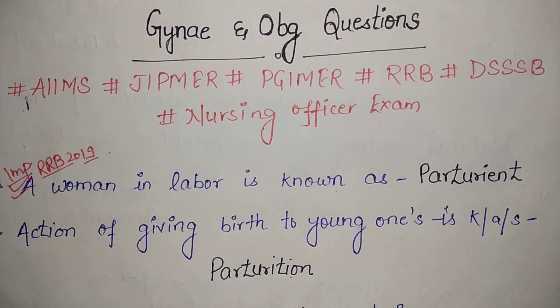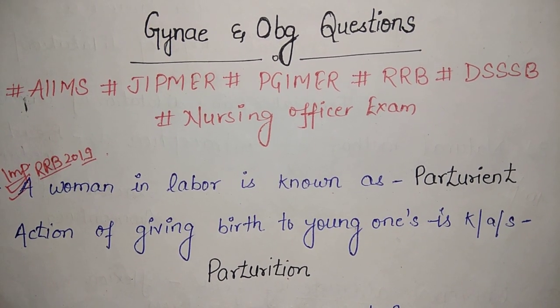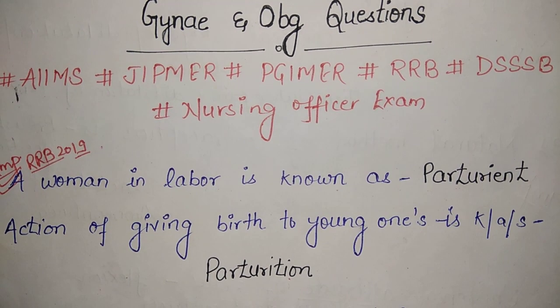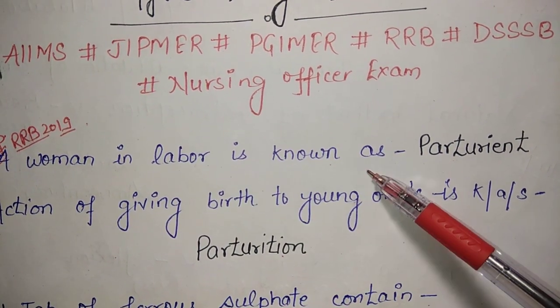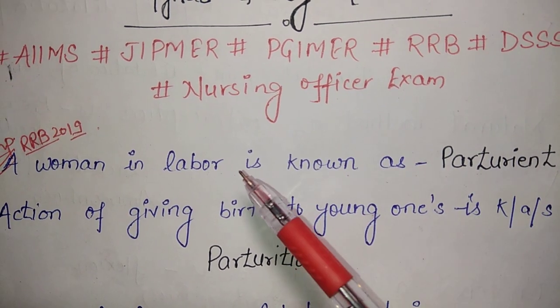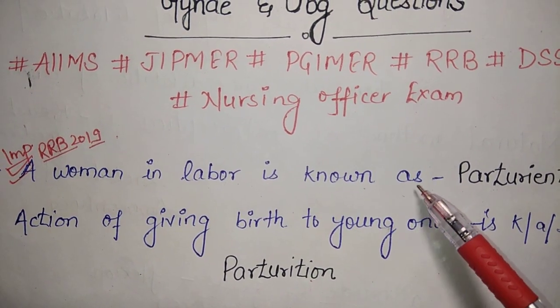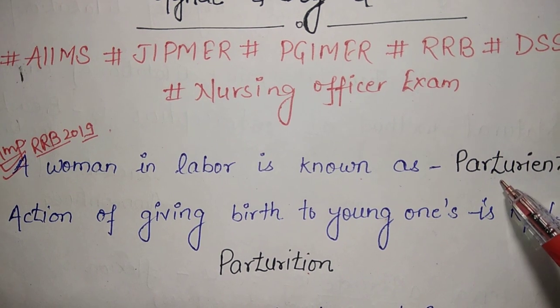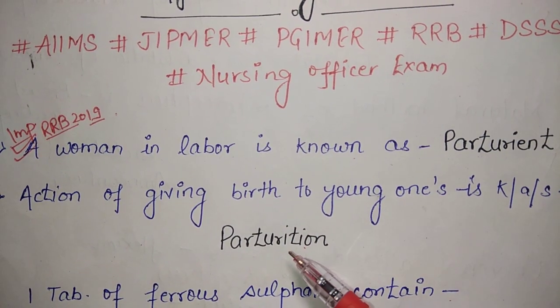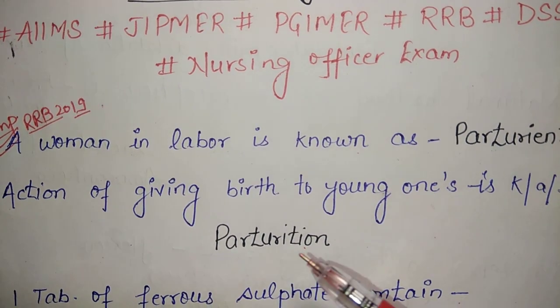Today we will discuss 25 Gynae and OBG questions related to the nursing officer exam. Let's start. A woman in labor is known as parturient. Parturient means when a female is giving birth to any individual, that is parturient. And the process of giving birth to the individual is known as parturition.